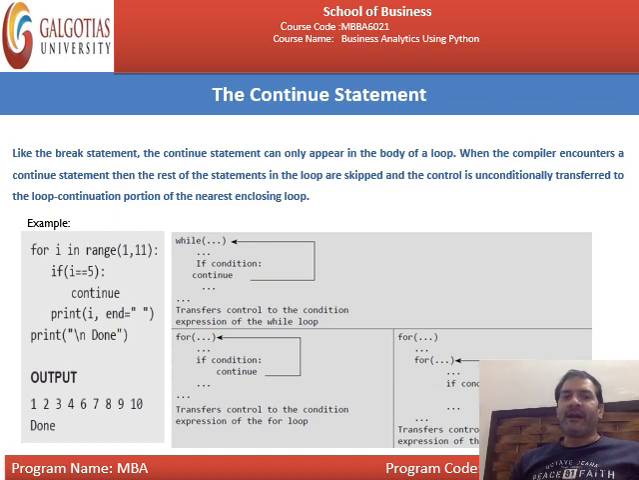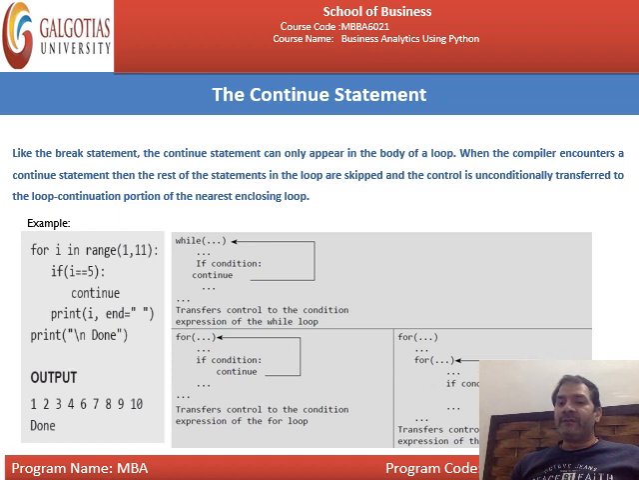Like for I in range 1 to 11. That means we are talking about the range from 1 to 10; 11 we will not include. If I is equal to 5, then continue. Means if the value of I is equal to 5, then continue. In that case, it will not print the 5.